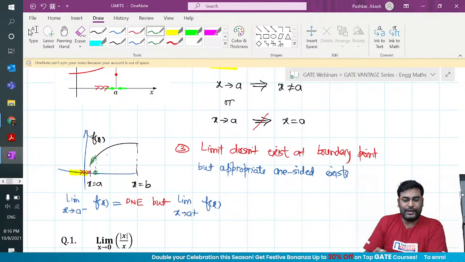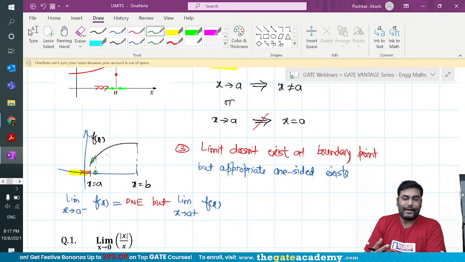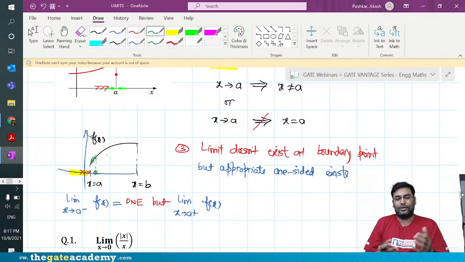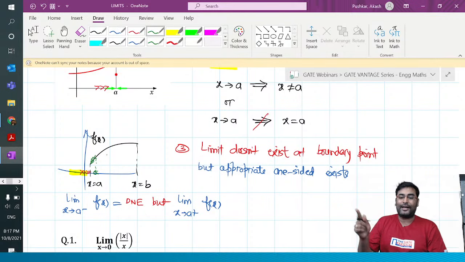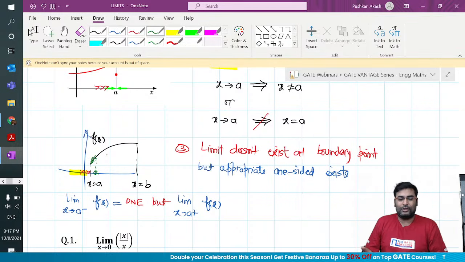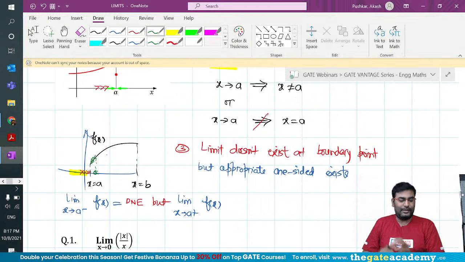In continuity, the function is continuous if it does not have any breakpoints, and at a boundary point too the function can be continuous. So how will you check it with the help of limits? Because we use the concept of limits as LHL equal to RHL equal to function value at a. If you can't equate the function value at a to one of the limits, then I don't know how you will check continuity. That's where you have to take a one-sided limit, guys. Does it make sense? Clear?